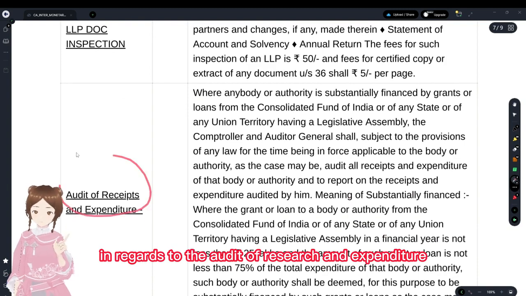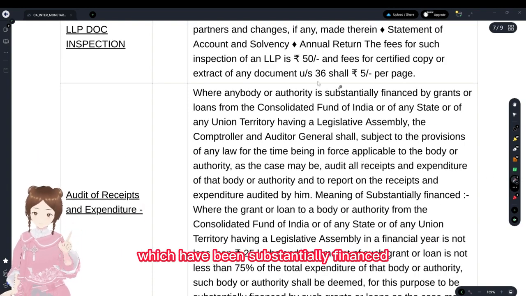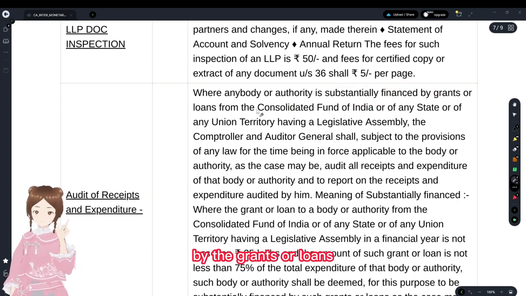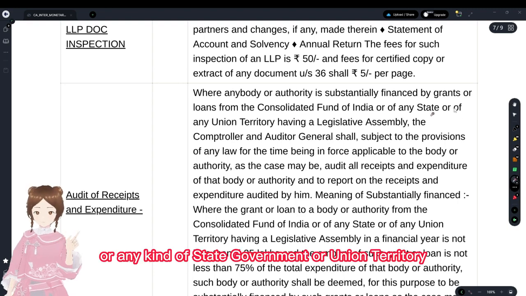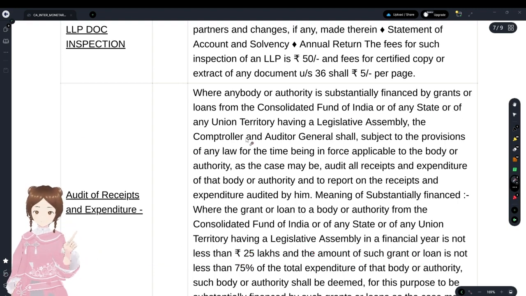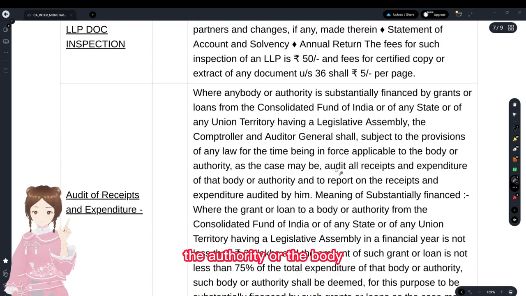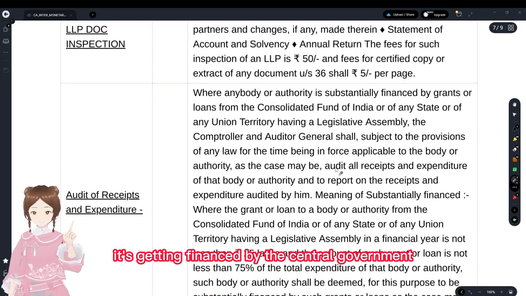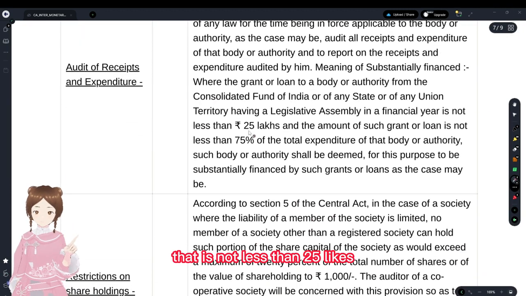As regards to the audit of receipts and expenditure, where any kind of body or authority has been substantially financed by grants or loans by the Consolidated Fund of India or any state government or union territory, what I'm saying is that the authority or the body is getting financed by the central government, some sort of government, that is not less than 25 lakhs. That is the minimum 25 lakhs.